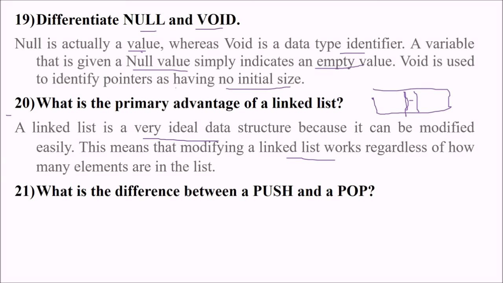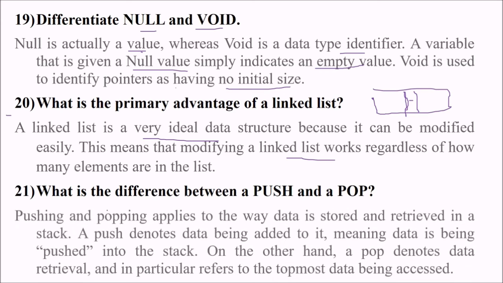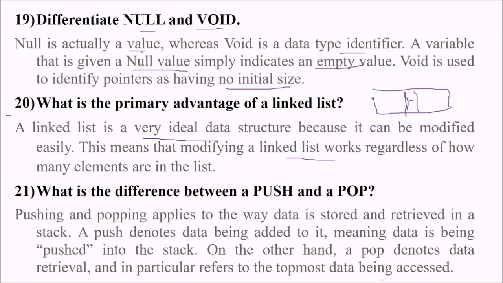What is the difference between push and pop? This is used in a stack. These are the operations. So pushing and popping apply to the way data is stored and retrieved in a stack. Push denotes data being added, meaning data is being pushed onto the stack. While pop denotes data being retrieved, and in particular it refers to the topmost data being accessed, because in a stack only the topmost data can be pushed or popped. Means you can push on top and you can pop the topmost data.